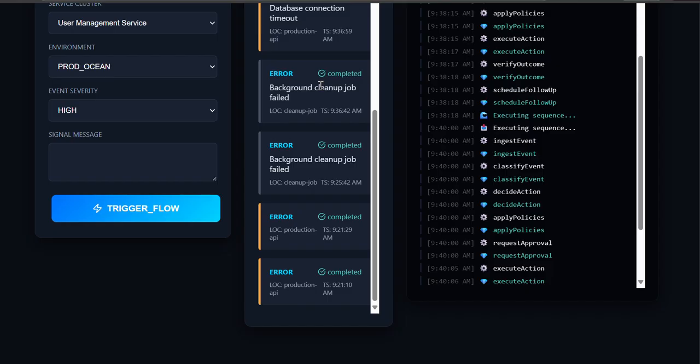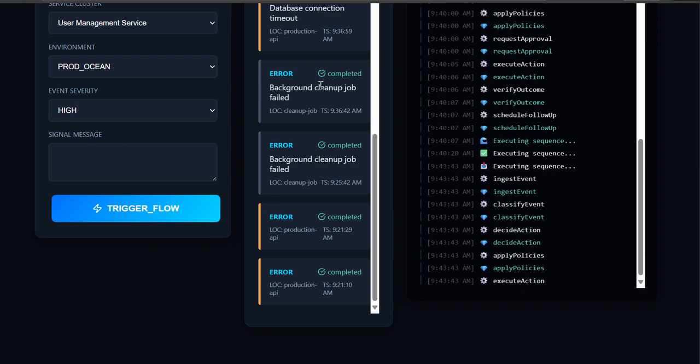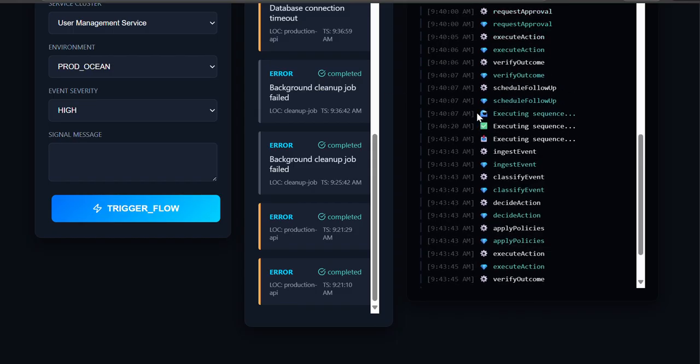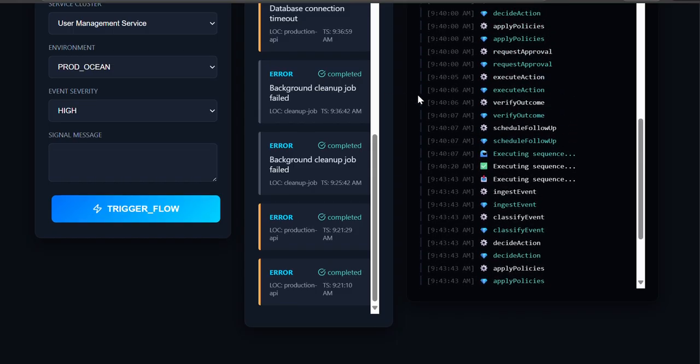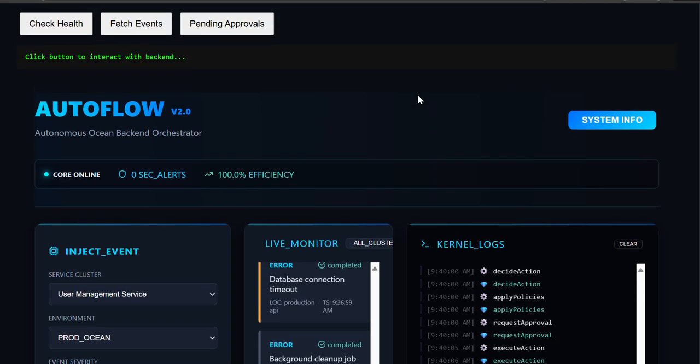So, coming towards the conclusion, I would like to say AutoFlow demonstrates how AI can move beyond suggestion into responsible action, combining autonomous decision making, policy enforcement, and human oversight to make backend systems truly self operating and production ready.